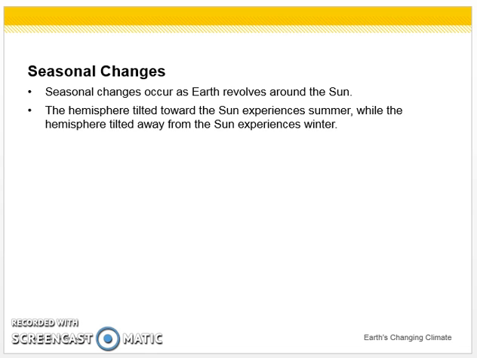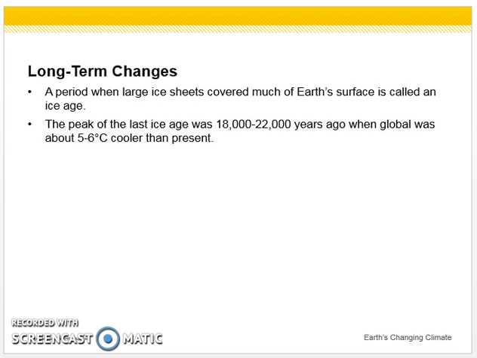Seasonal changes occur as Earth revolves around the sun. The hemisphere tilted toward the sun experiences summer, while the hemisphere tilted away from the sun experiences winter. A period when large ice sheets covered much of Earth's surface is called an ice age. The peak of the last ice age was 18,000 to 22,000 years ago, when global temperature was about 5 to 6 degrees Celsius cooler than present.